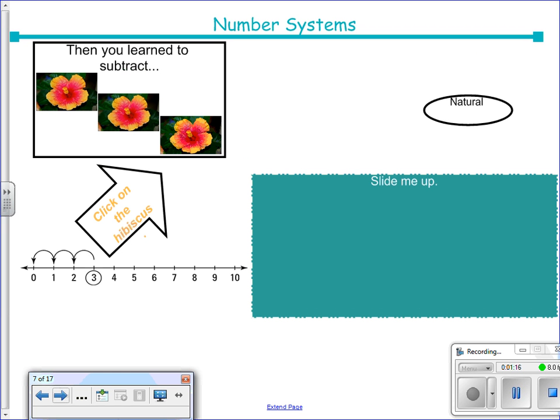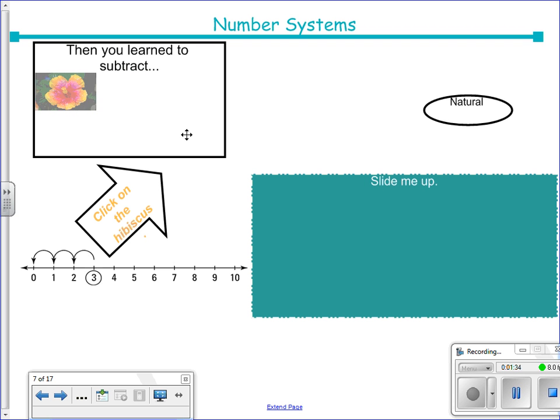Next, from natural numbers, we learned that you could have nothing. As a matter of fact, the Aztecs were one of the first people to actually understand the concept of nothing. You would think it might have been the ancient Chinese or the ancient Egyptians or the Greeks, but it was actually the Aztecs that realized that 0 is a very complex thing to understand, the concept that there's nothing there. And they were the ones to actually come up with this idea of 0.